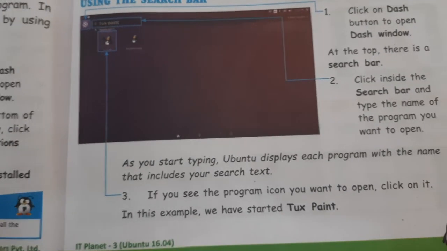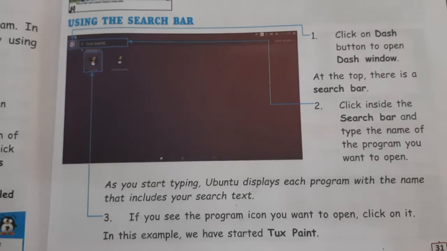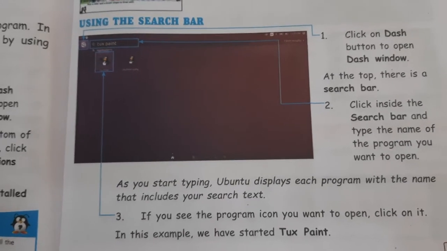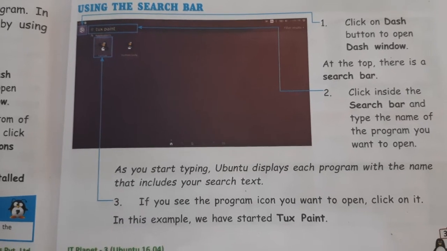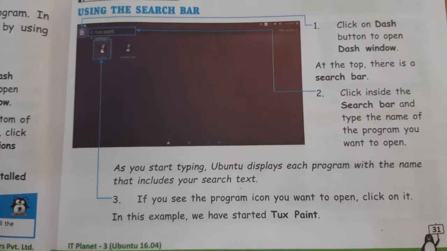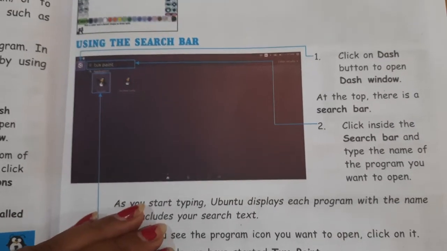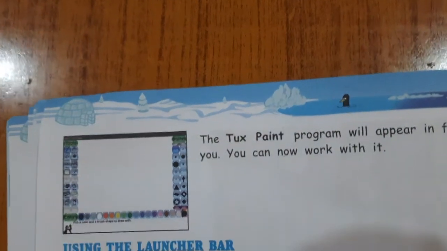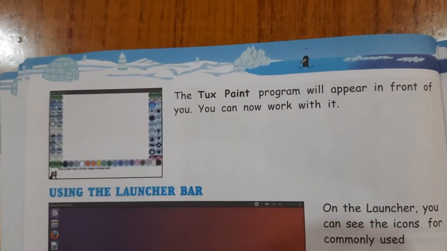As you start typing, Ubuntu displays each program with the name that includes your search text. If you see the program icon you want to open, click on it. Whenever you find your program, you need to just click on it. In this example, we have started TuxPaint. Now the TuxPaint program will appear in front of you and you can now work with it.